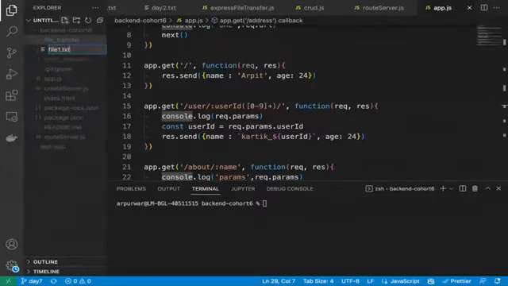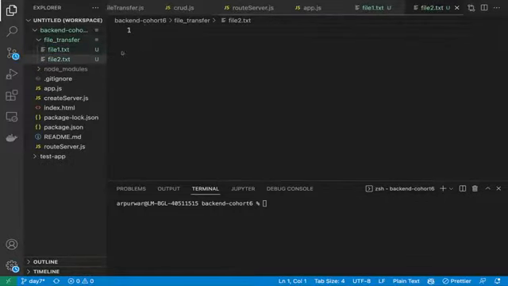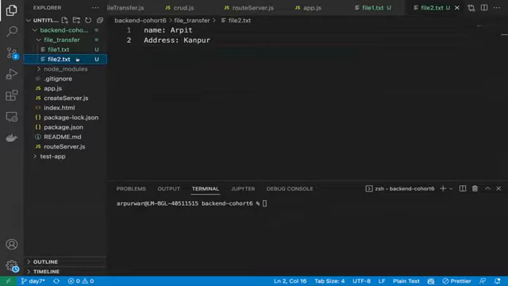File1.txt and then we will have file2.txt. Okay, guys. Now we can have some data here like name, Arpit, address, Kanpur. Same we can have here also. Let me copy this and put it there also.